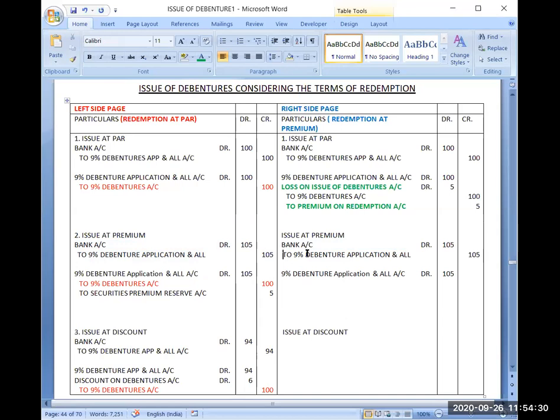So first entry will be bank account debit to 9% debenture application and allotment account, and the amount will be 105 because your issue price is 105. Yes. First entry is clear.